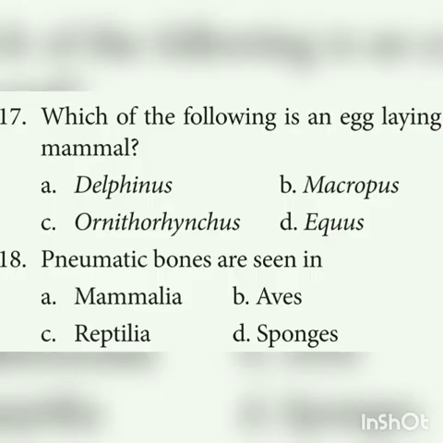And 17th one, which of the following is an egg laying mammal? Egg laying means oviparous. So which is an oviparous mammal? Ornithorhynchus is an oviparous mammal. 18th, pneumatic bones are seen in. Pneumatic bones means the bones are filled with air cavities, lighter bones. These are seen in Aves, that is nothing but birds.